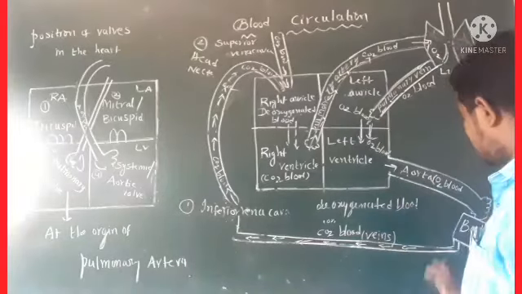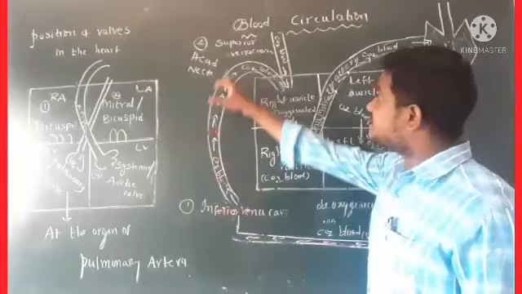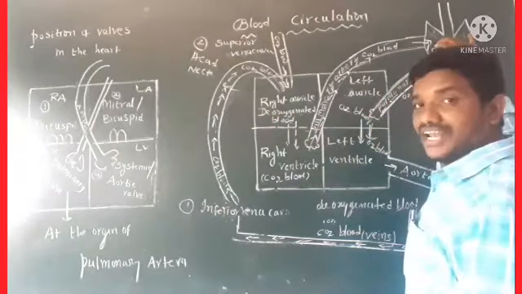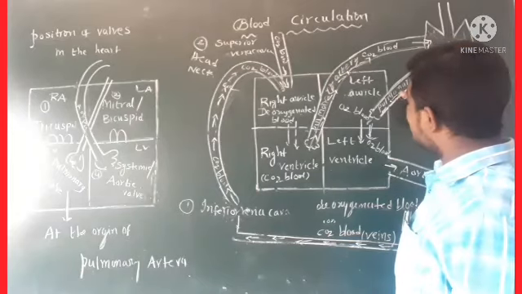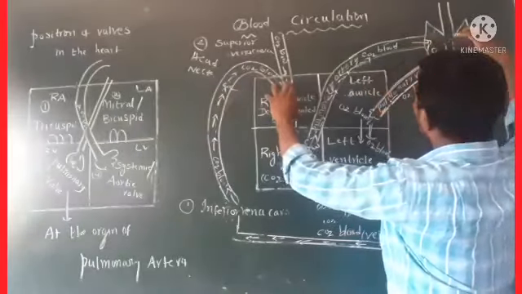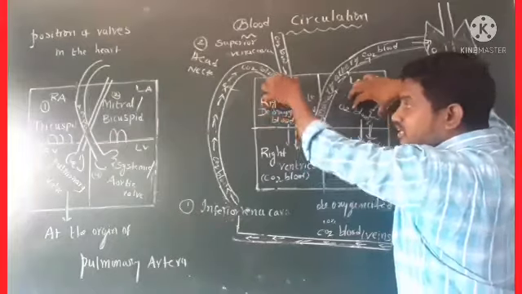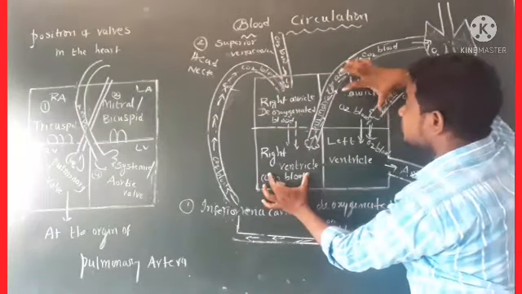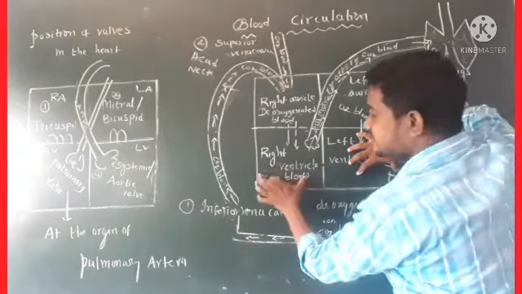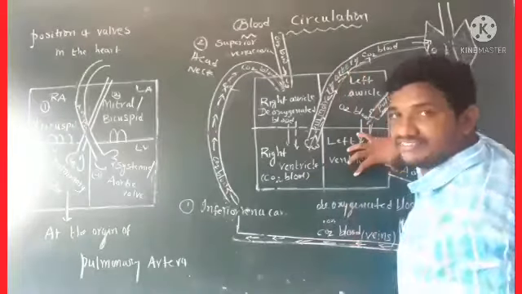Once again, see, from the body parts, deoxygenated blood is collected by the inferior vena cava and superior vena cava and reaches the right auricle. Oxygenated blood is collected from the lungs through the pulmonary veins to the left auricle. CO2 blood reaches the right auricle. Oxygenated blood reaches the left auricle. Now CO2 blood, or deoxygenated blood, reaches the right ventricle. Oxygenated blood reaches the left ventricle. From here onwards, this deoxygenated blood goes towards the lungs through the pulmonary artery for purification.